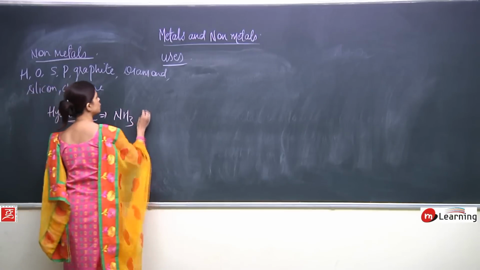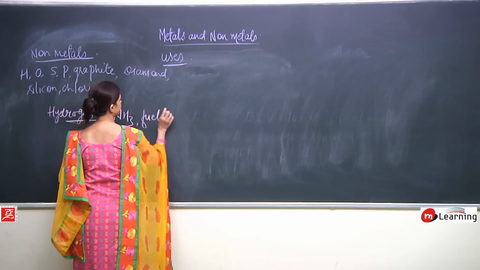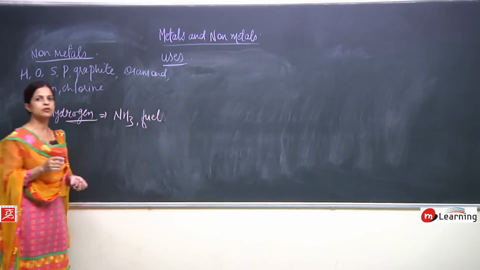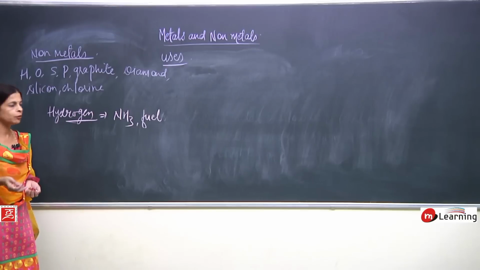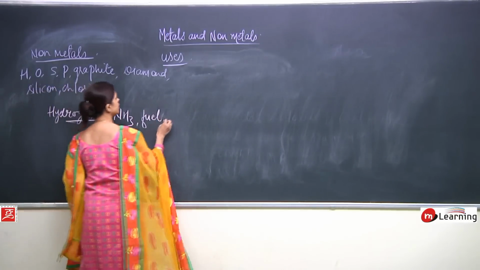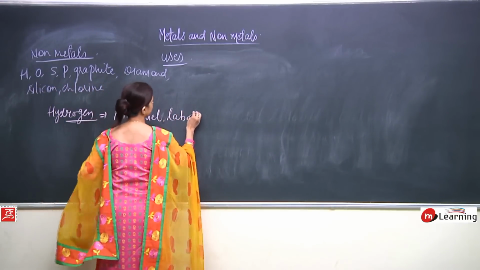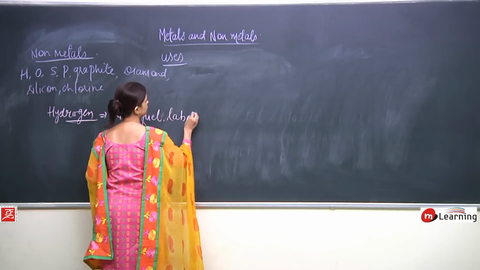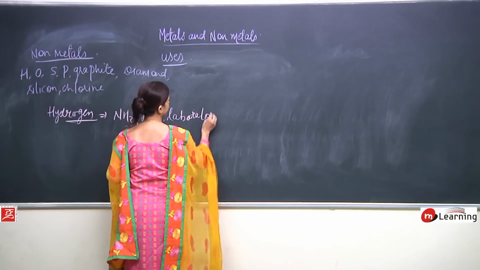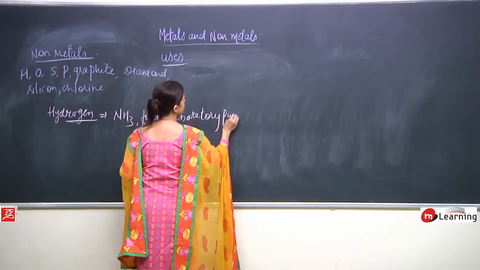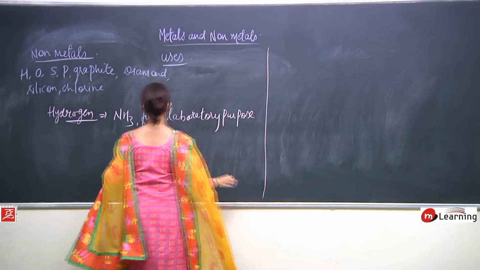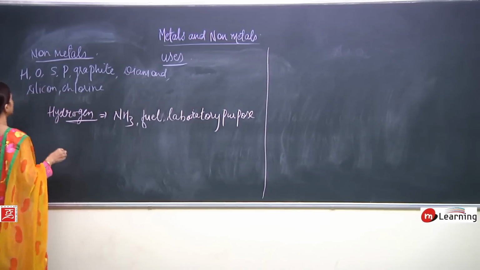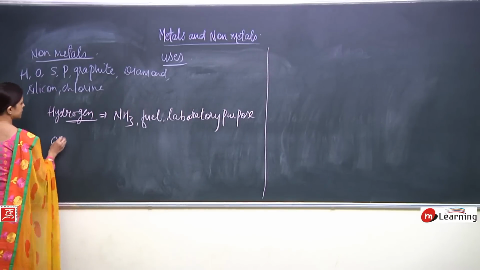It is also used as fuel. It is also used in other laboratory purposes. Okay. Now second is oxygen.